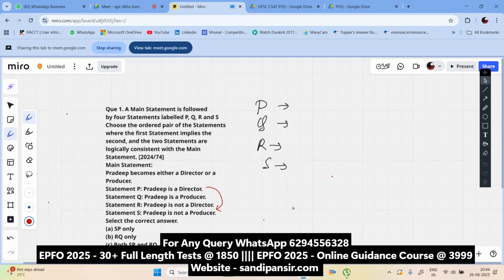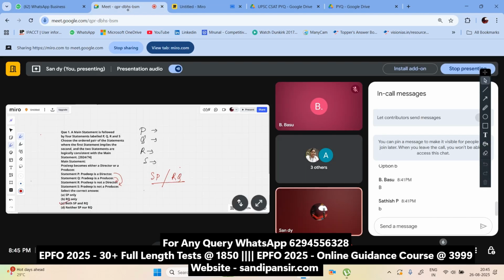Now, what happened? These two contradict each other, and also these two contradict each other. That means we have SP and RQ contradicting each other. The option should be C, and you have written option B. Those who wrote option B, consider it in the APFC paper.